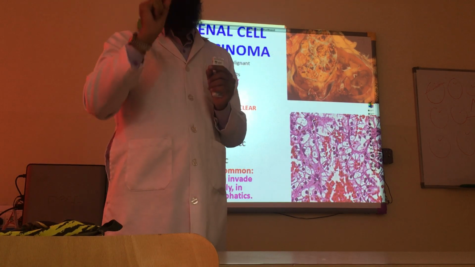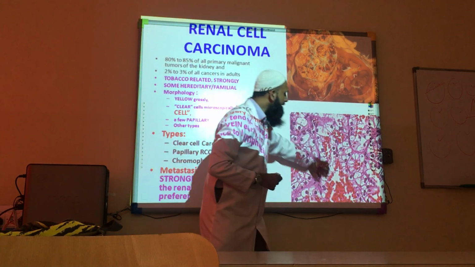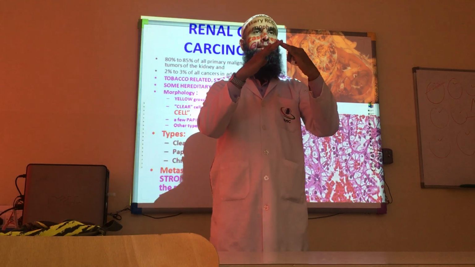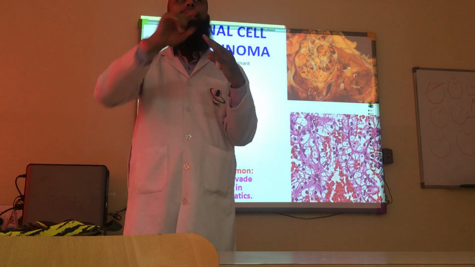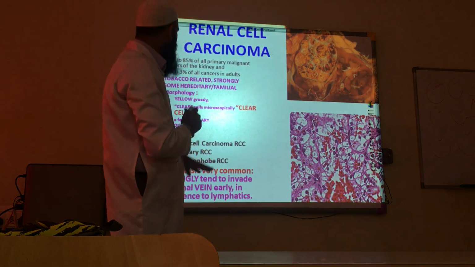So these are called chicken wire vessels. The vessels seen in this tumor are proliferating like a chicken wire network of blood vessels, like you see the cage of a chicken. That's why it is called chicken wire blood vessels.